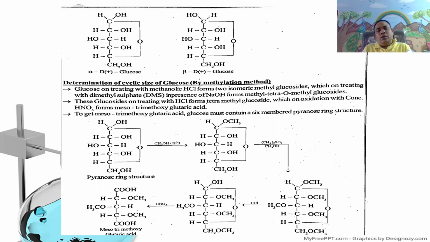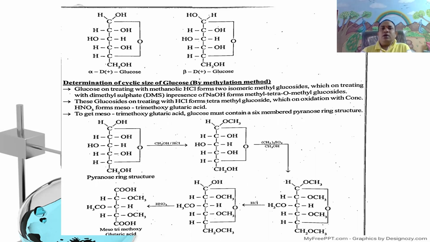Similarly, when a hot solution of glucose is taken in the polarimeter, it reduces from 95 degrees to 52.5 degrees. There is an isomerism between the two anomeric forms, that is alpha methyl glucoside and beta methyl glucoside.